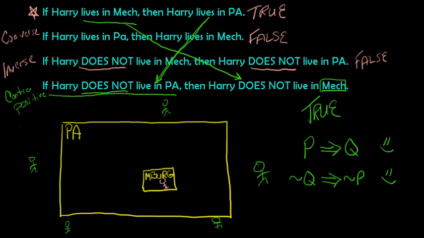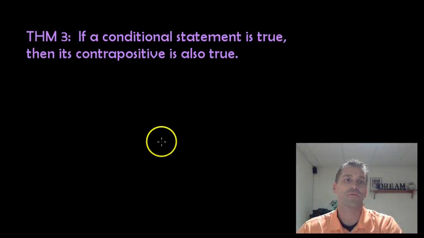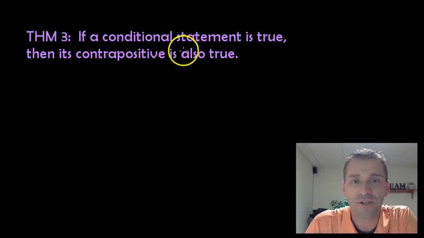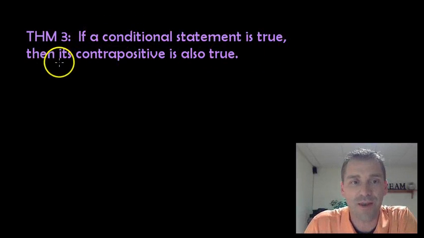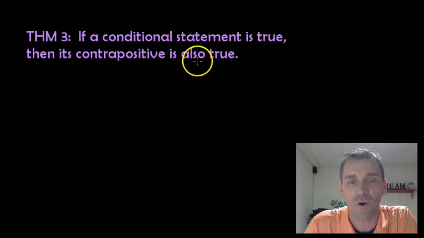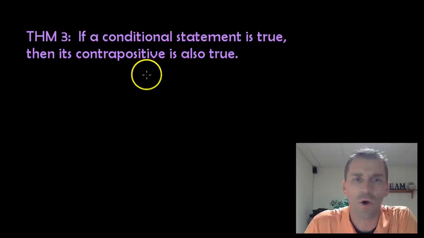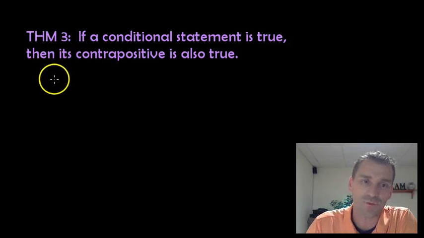So let's write that down. I'll pull this down so you can see it. There it is. So theorem 3. If a conditional statement is true, then its contrapositive is also true. Always happens. Let me give you a simple example of which we already know.